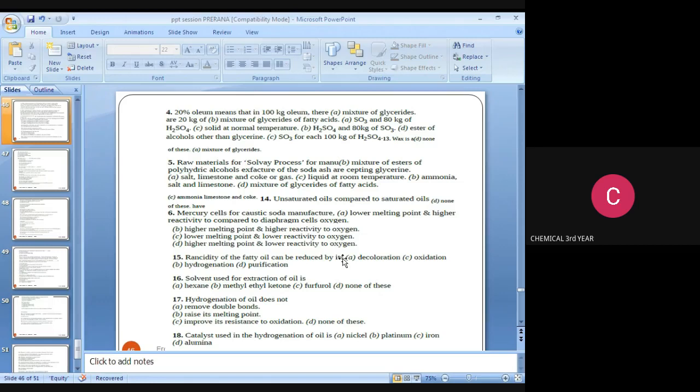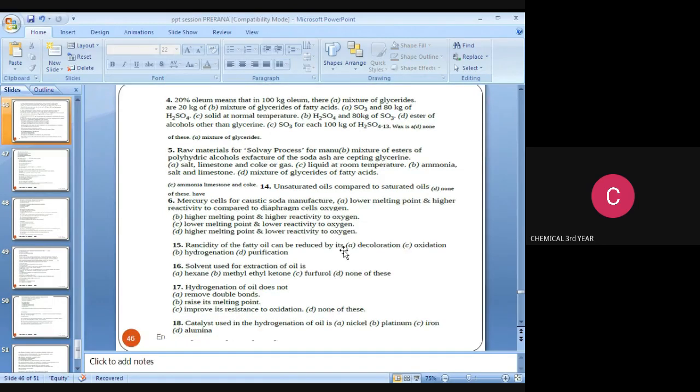The next question is, hydrogenation of oil does not remove double bonds, raise its melting point, improve its resistance to oxidation, and the fourth option is none of these. What is the answer? Hydrogenation of oil does not improve its resistance to oxidation.